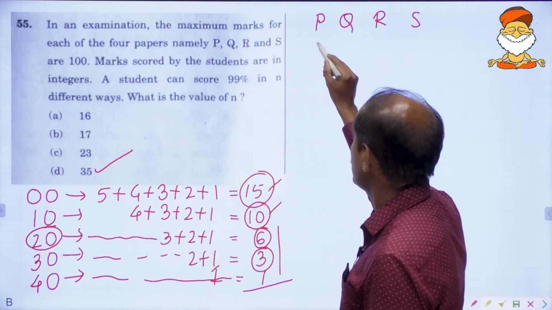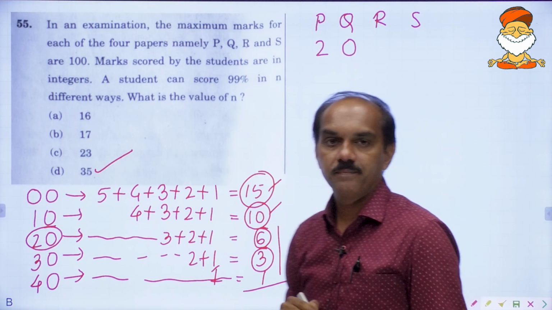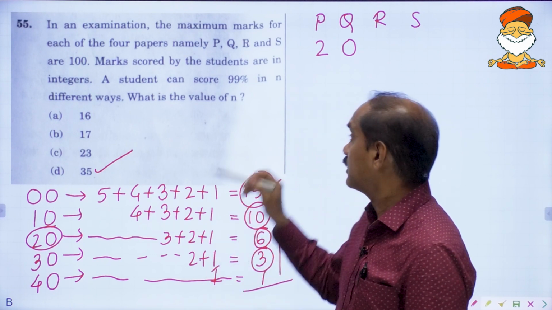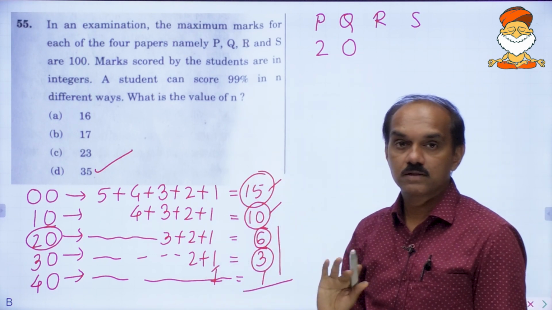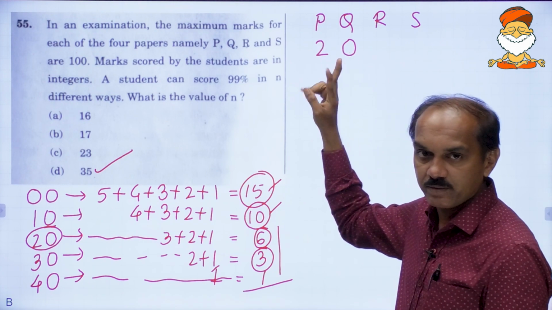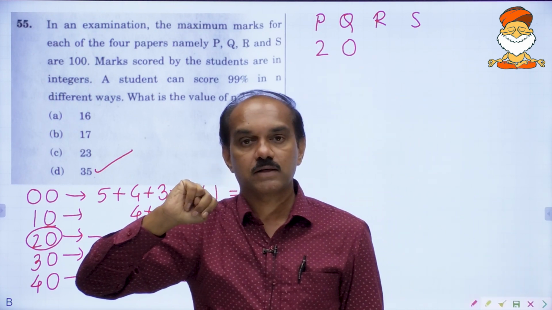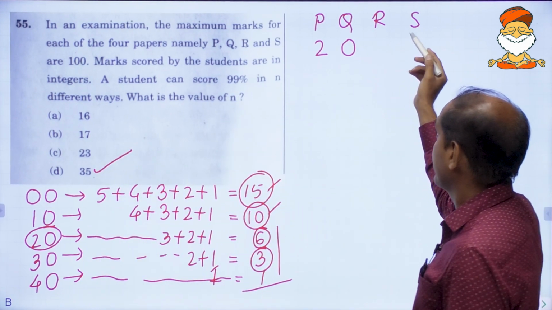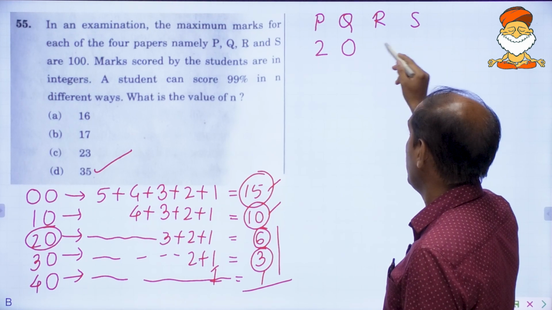20 are fixed. What is the meaning of 20? In the first subject he has lost 2 marks. Second subject he has not lost even 1 mark. Already he has lost 2 marks in the first 2 subjects together. The remaining 2 marks he must lose in the third and fourth. These together 2 marks.